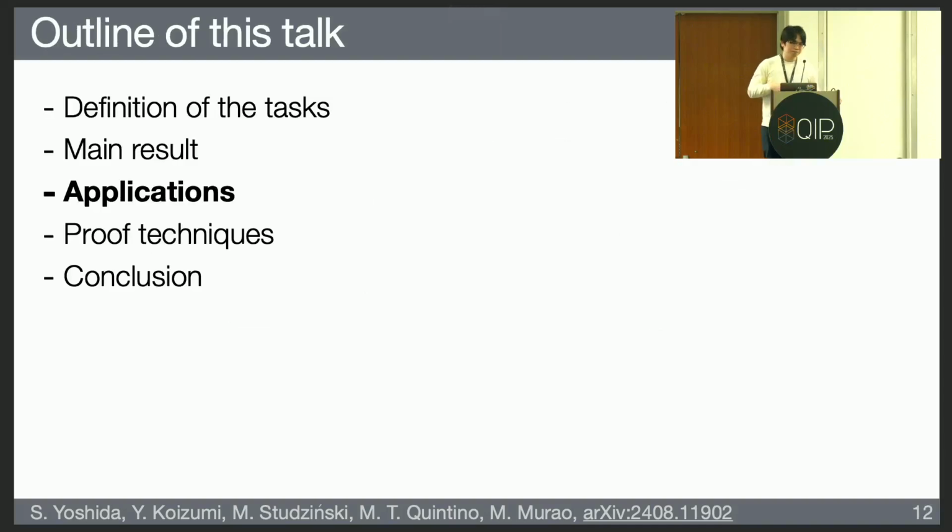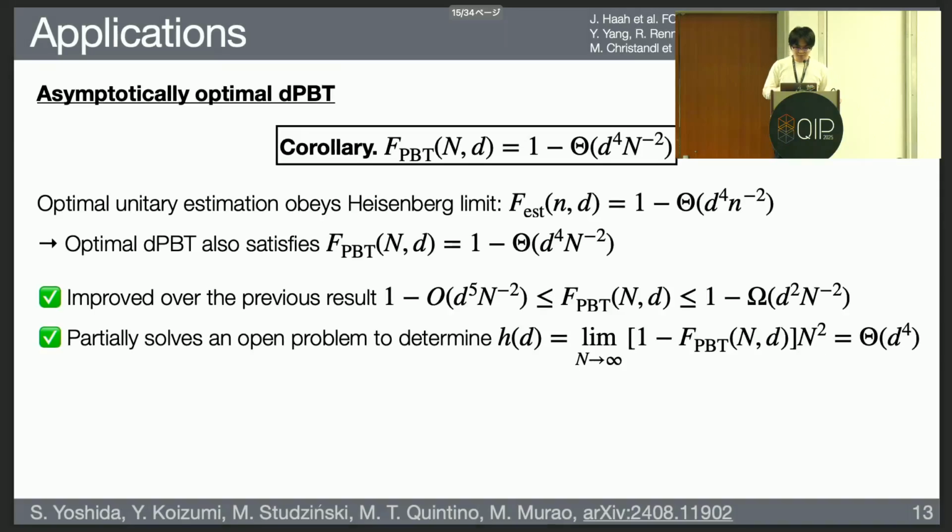And before going to the proof techniques, I will briefly talk about some applications of this work. First, by using this equivalence, if we know something about port-based teleportation, we can translate this result to unitary estimation and vice versa. So we can use this equivalence in this way. The first application is to translate the result from unitary estimation to port-based teleportation.